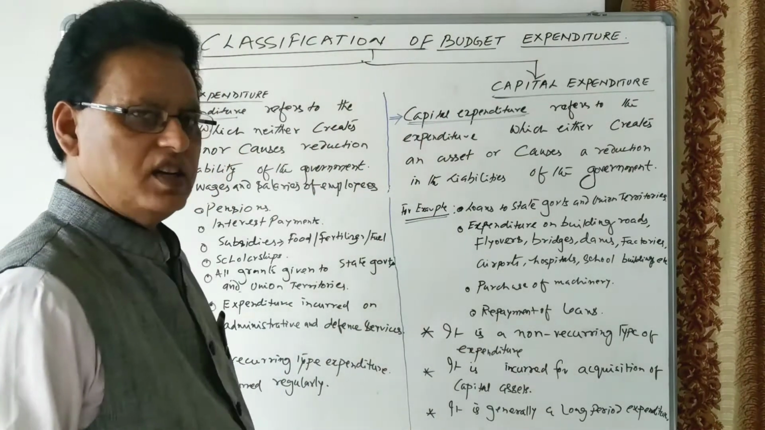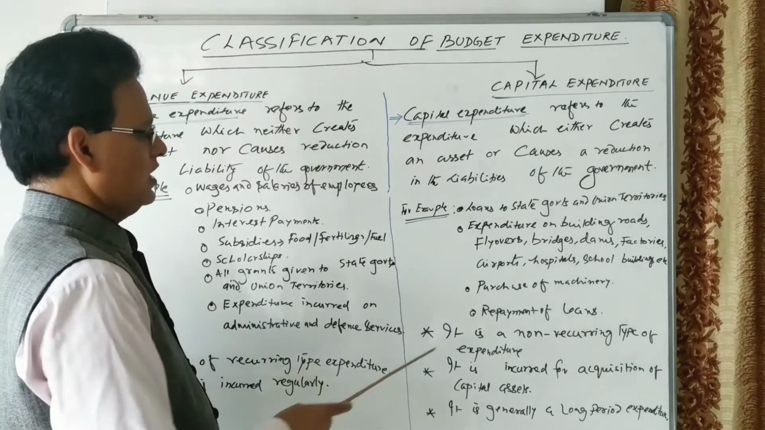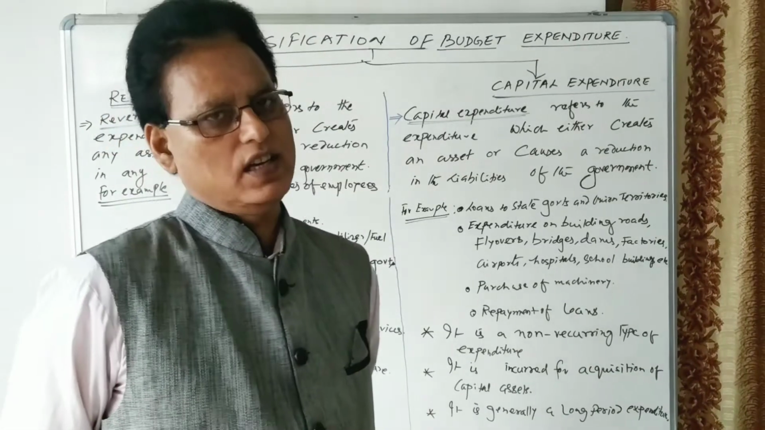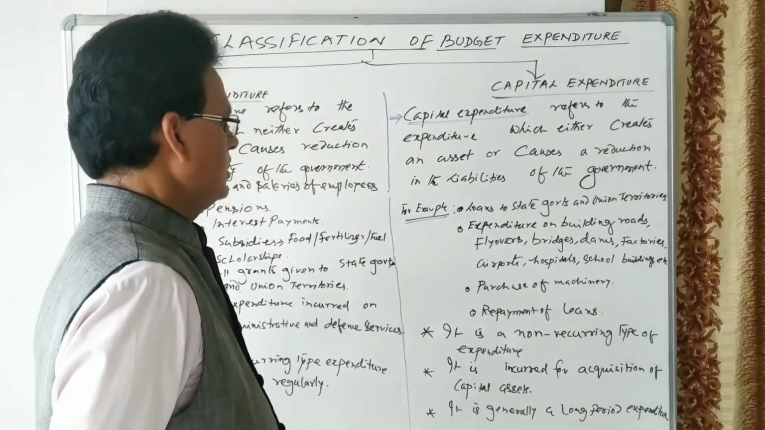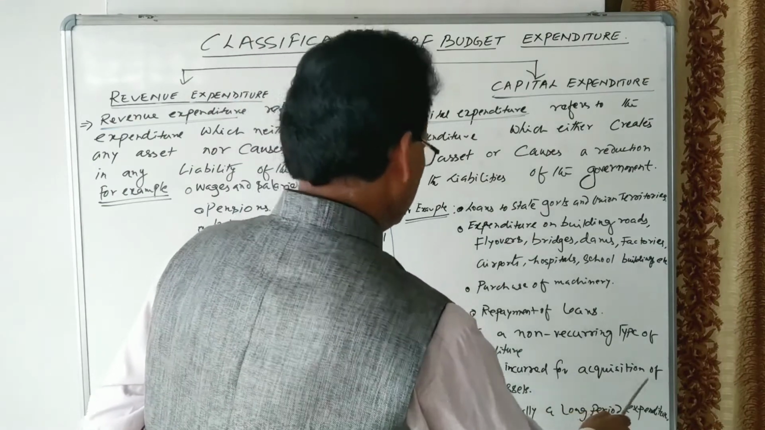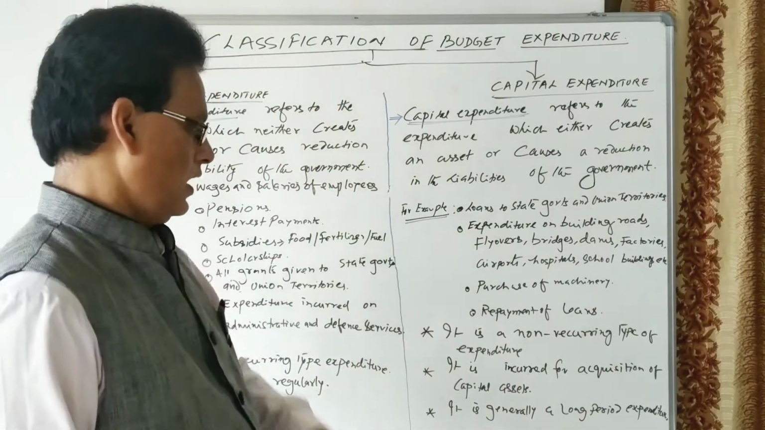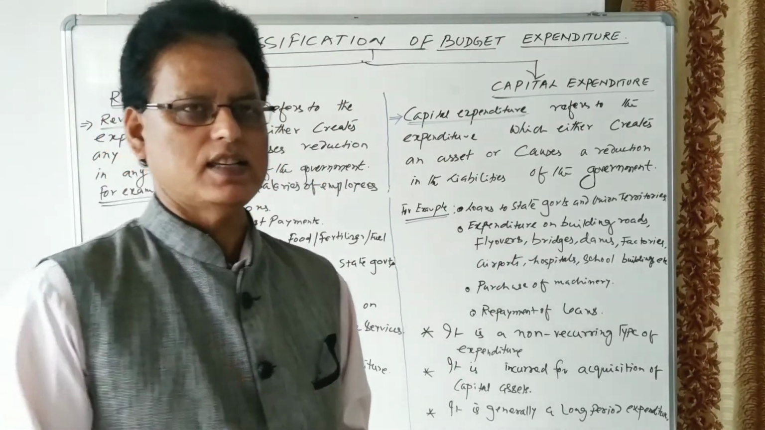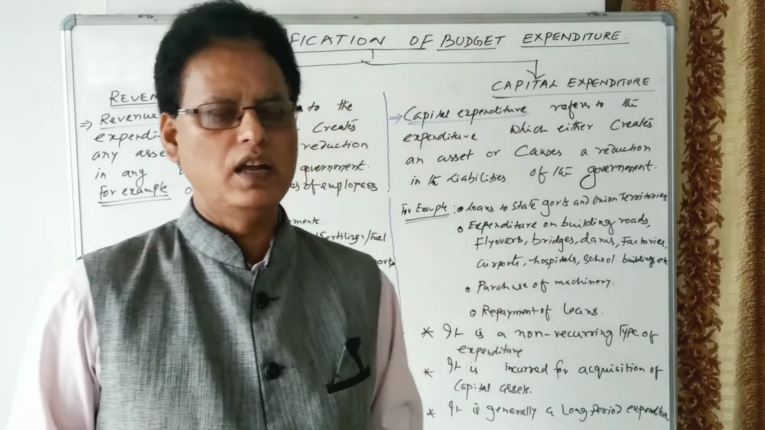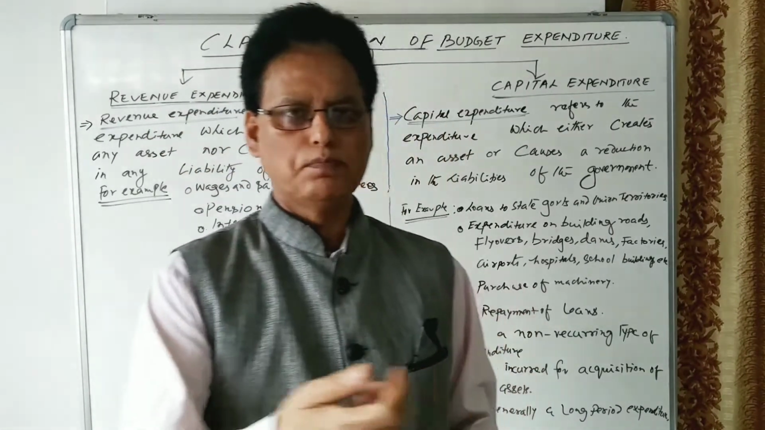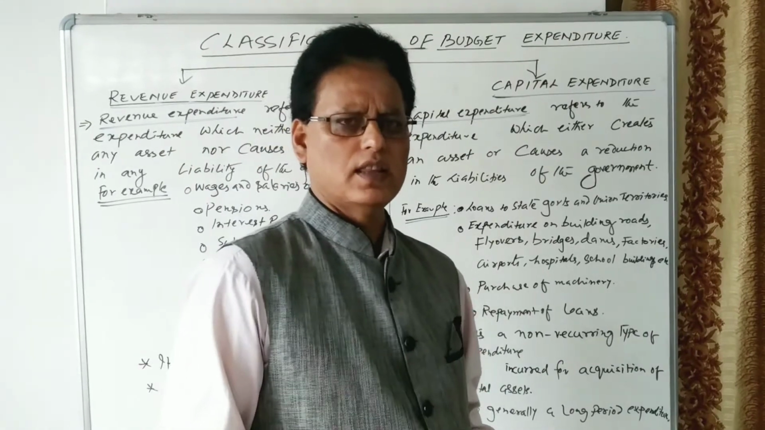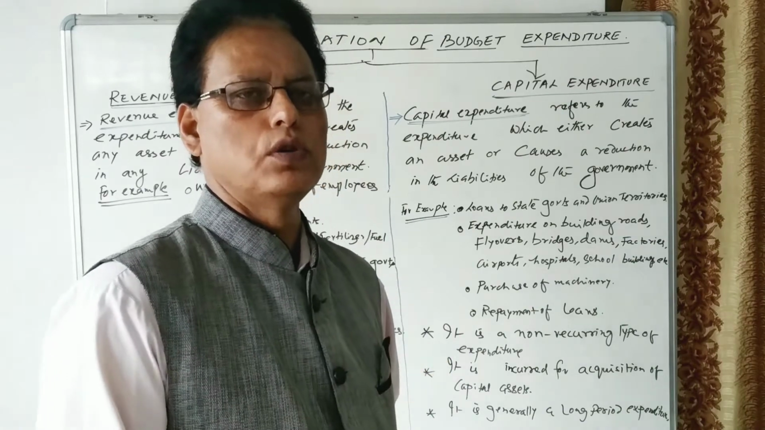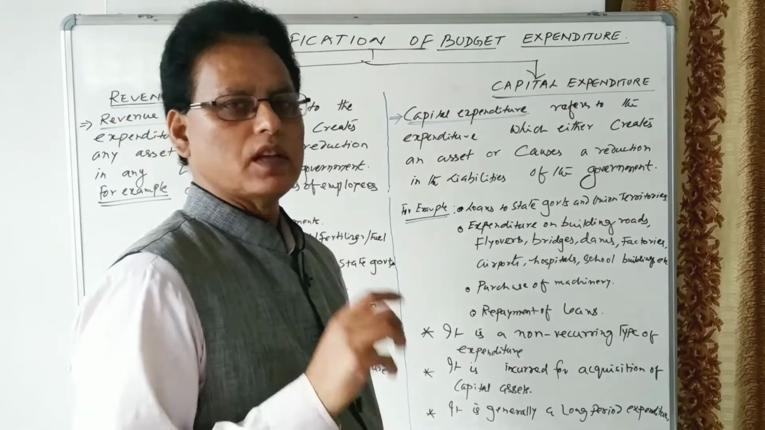Let us see what the features of the capital expenditure are. It is a non-recurring type of expenditure. It is incurred for acquisition of capital assets. It is incurred for acquisition of land and capital assets. Suppose the government purchases a building, constructs a building, or purchases land, all this comes under the acquisition of assets. So capital expenditures are made in order to acquire the assets of the government.